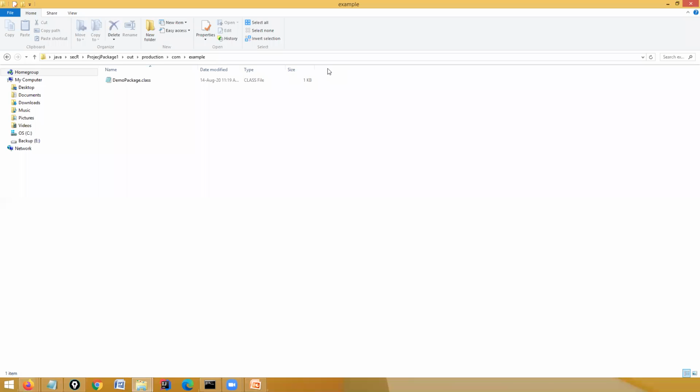I have missed writing one thing also: the project name in between the structure, that is out production project name, and from that directory I can execute it. So in this way, the compiler is creating the structure for you. Either you can use the current directory or you can use some other directory where you want to.